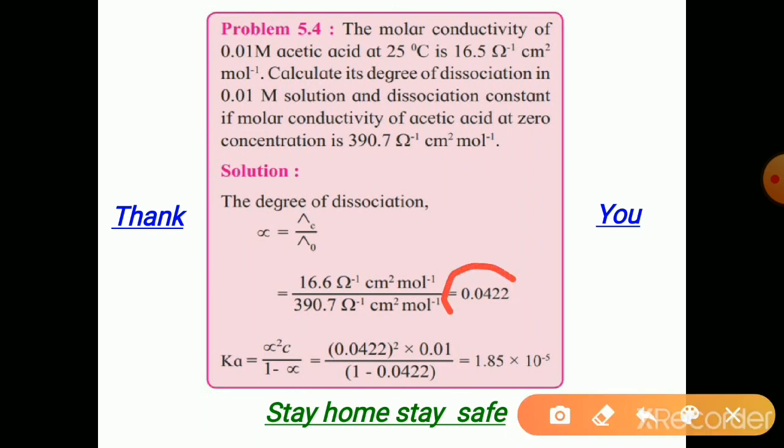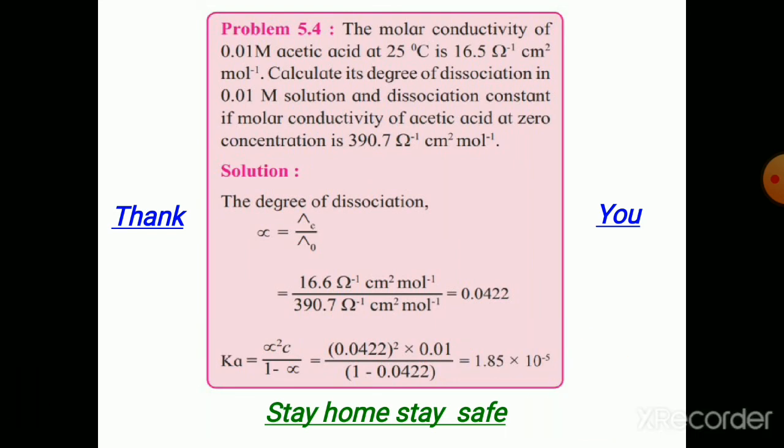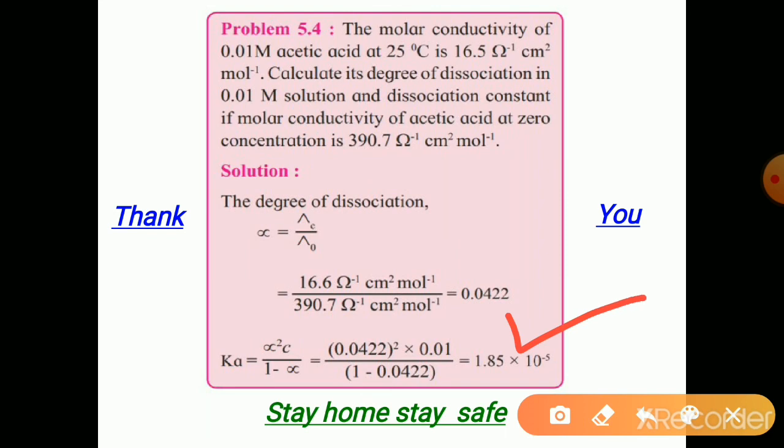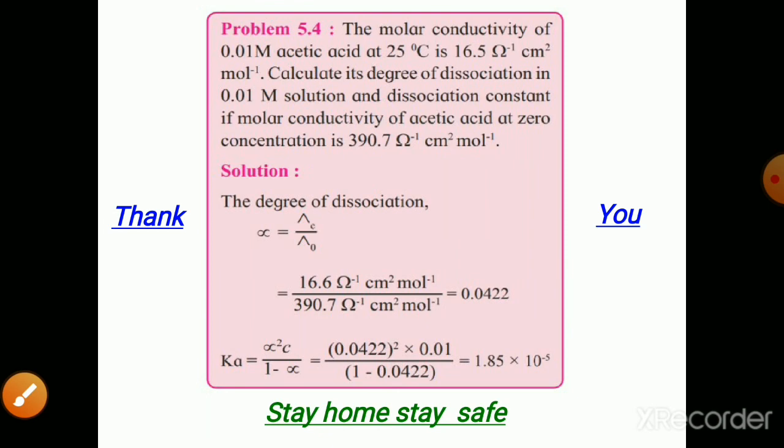Now the alpha value is 0.0422, we can square it, and the concentration is given as 0.01 molar, divided by 1 minus alpha. The value obtained is 1.85 into 10 raised to minus 5. This is the value of Ka, and Ka has got no unit. K is the equilibrium constant of the acid, so it has got no unit. Alpha also does not have any unit because the same units get cancelled.